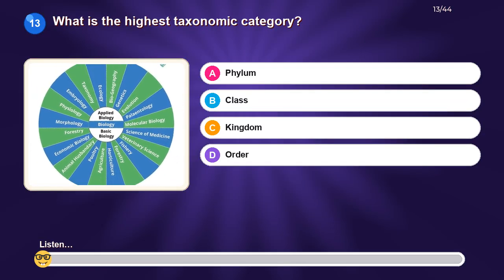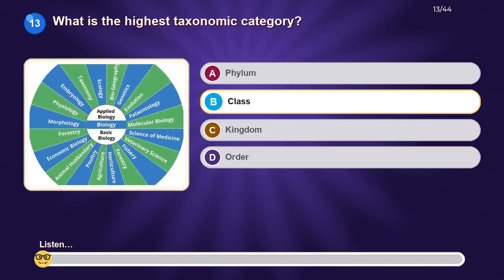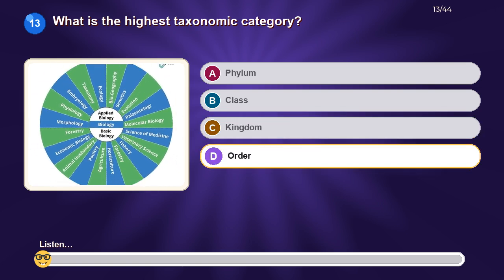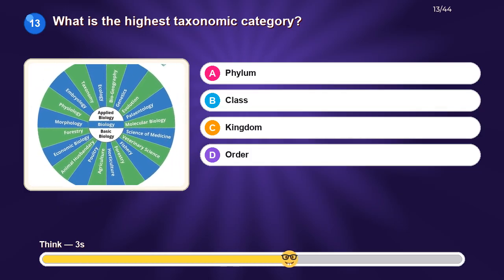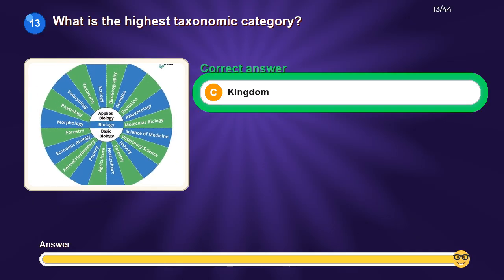What is the highest taxonomic category? Option A, phylum. Option B, class. Option C, kingdom. Option D, order. The correct answer is kingdom.